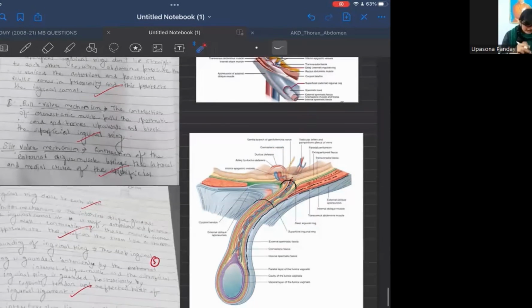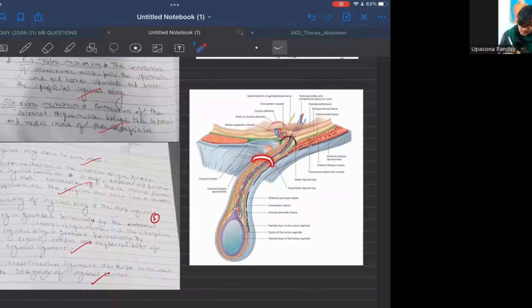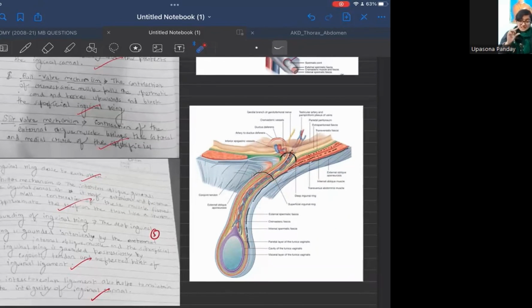Okay. Now there is the slit valve mechanism, in which the contraction of the external oblique muscle will bring the medial and the lateral crura of the superficial inguinal ring together and will close it like a slit, because we know that both the medial and the lateral crura of the superficial inguinal ring are derived from the external oblique muscle. So when the muscle contracts, this will oppose the two crura together, and that will close the superficial inguinal ring.